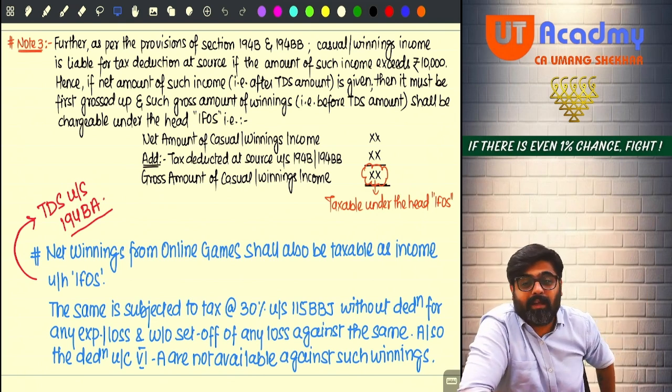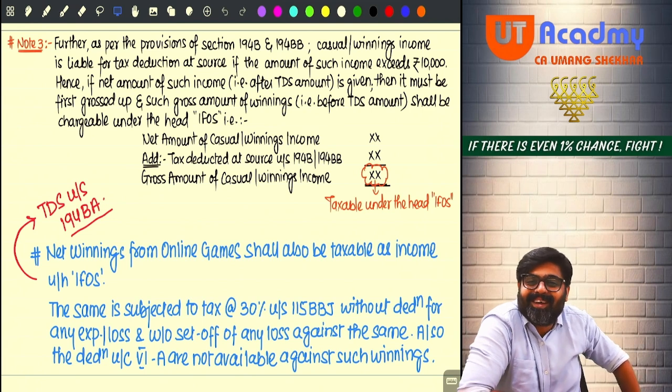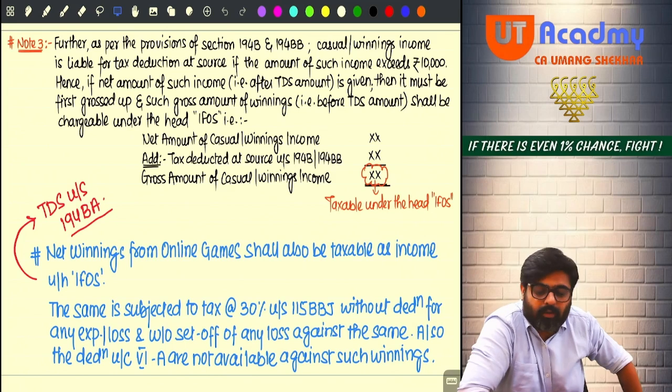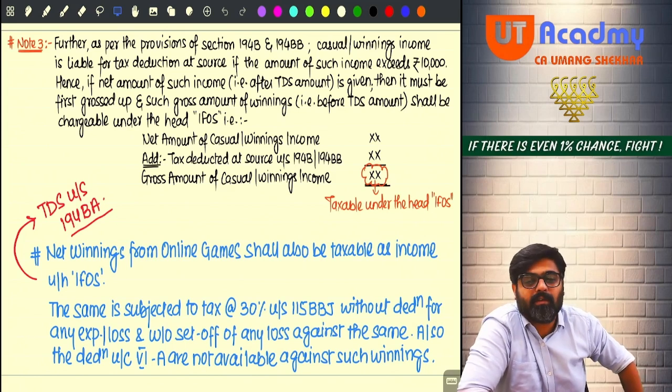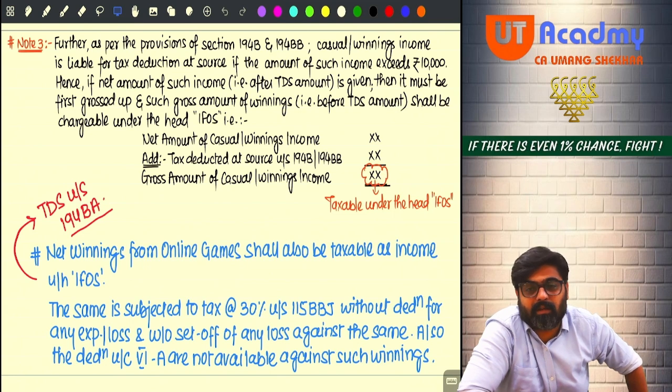Or what if the tax is not given only? Assessee vanished. So it is always better to tell the payer to deduct the TDS and give the balance amount of 70% to the winner assessee, who is the winner. Yes or no?